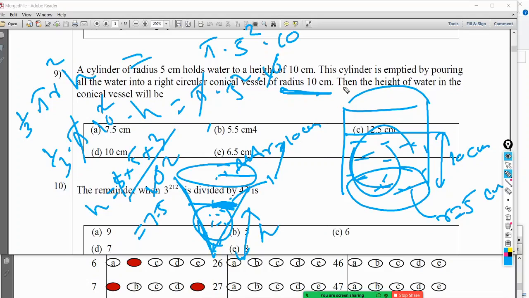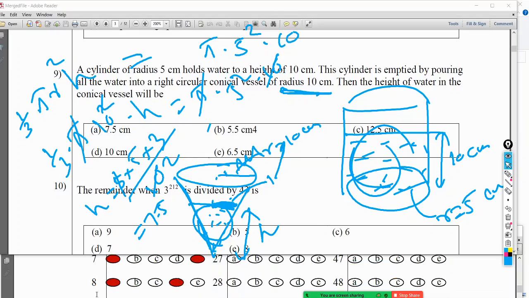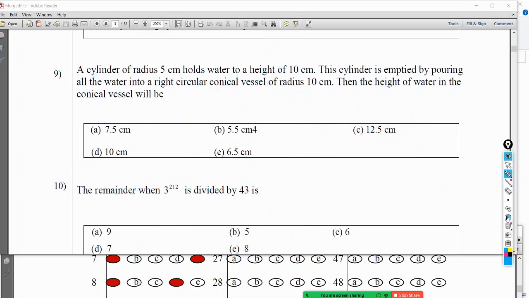Let's double check if the answer is correct first. Whether it's A. Yes. So by the way, this wording is not that good. They should have mentioned either that this radius is at the water level, or they should have mentioned that this conical vessel is fully filled and find the height. So that should have been their proper wording. There are some issues with the wording, but I just did some assumptions to get the answer, and fortunately the answer is correct. It is not my fortune, actually the examiner's wording is really poor in this question, right?